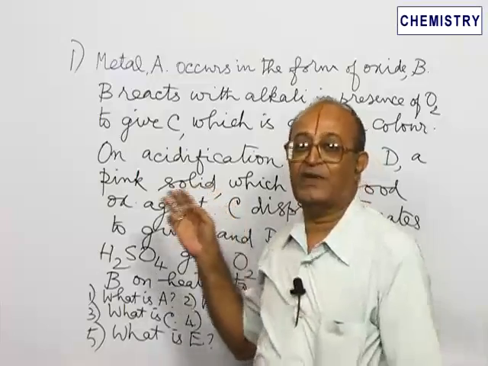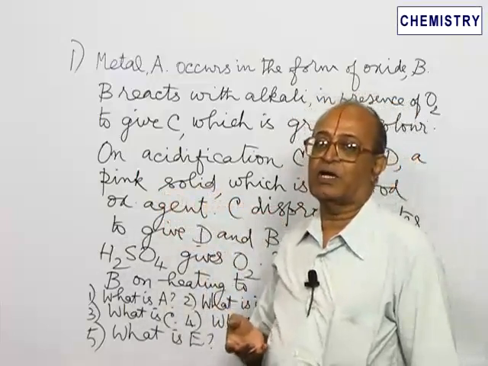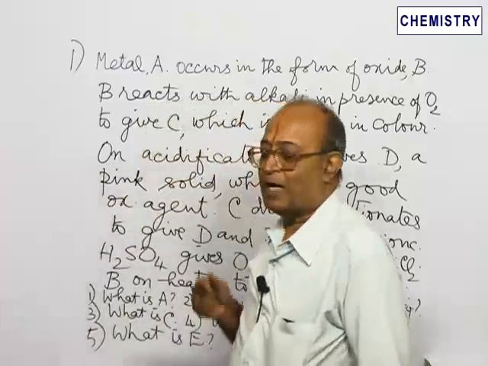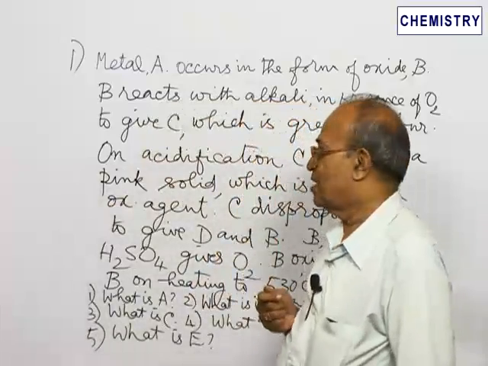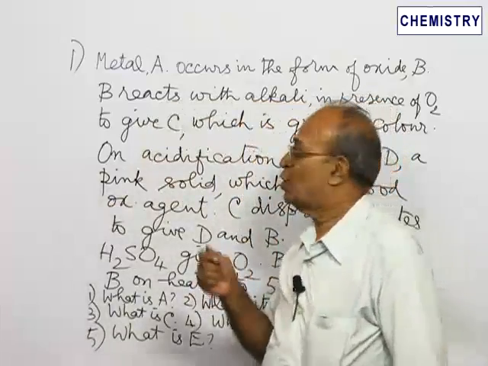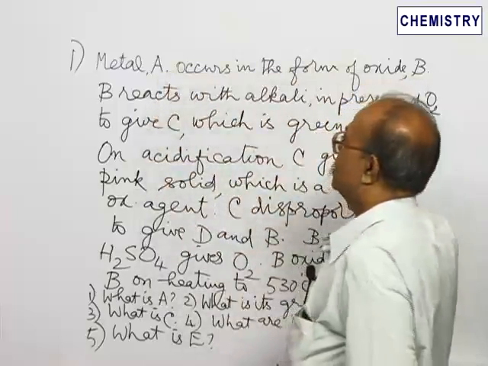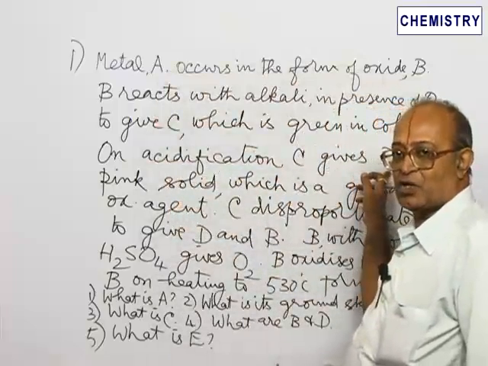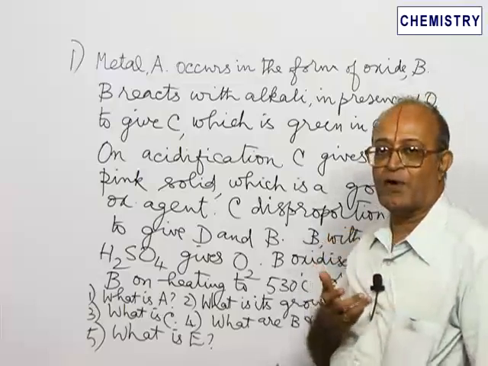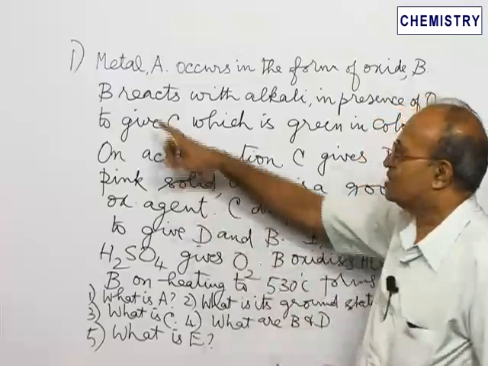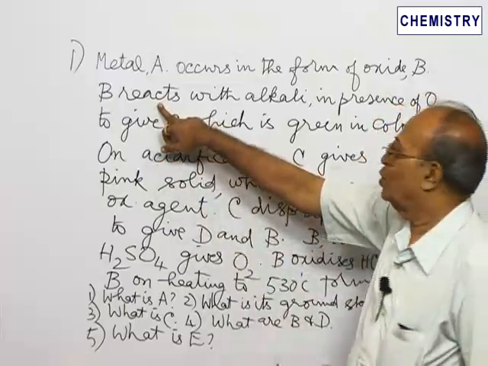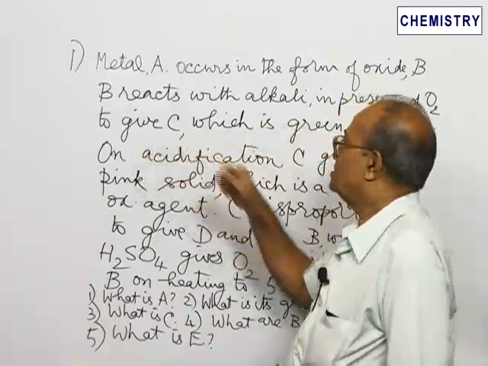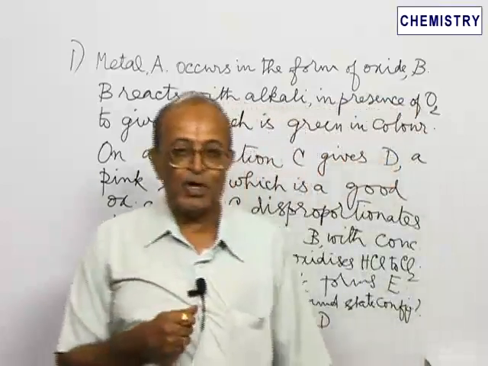In this connection, I want to mention this MnO2 is given another name, pyrolusite. If it is given in the problem, immediately you can come to the conclusion that B is MnO2. It is not given here, but we know pyrolusite is MnO2. So, A is known, B is also known, and D is known to be KMnO4, a powerful oxidizing agent. Let us see. B, namely MnO2, reacts with alkali in presence of oxygen to give C, which is green in color. It is quite obvious.